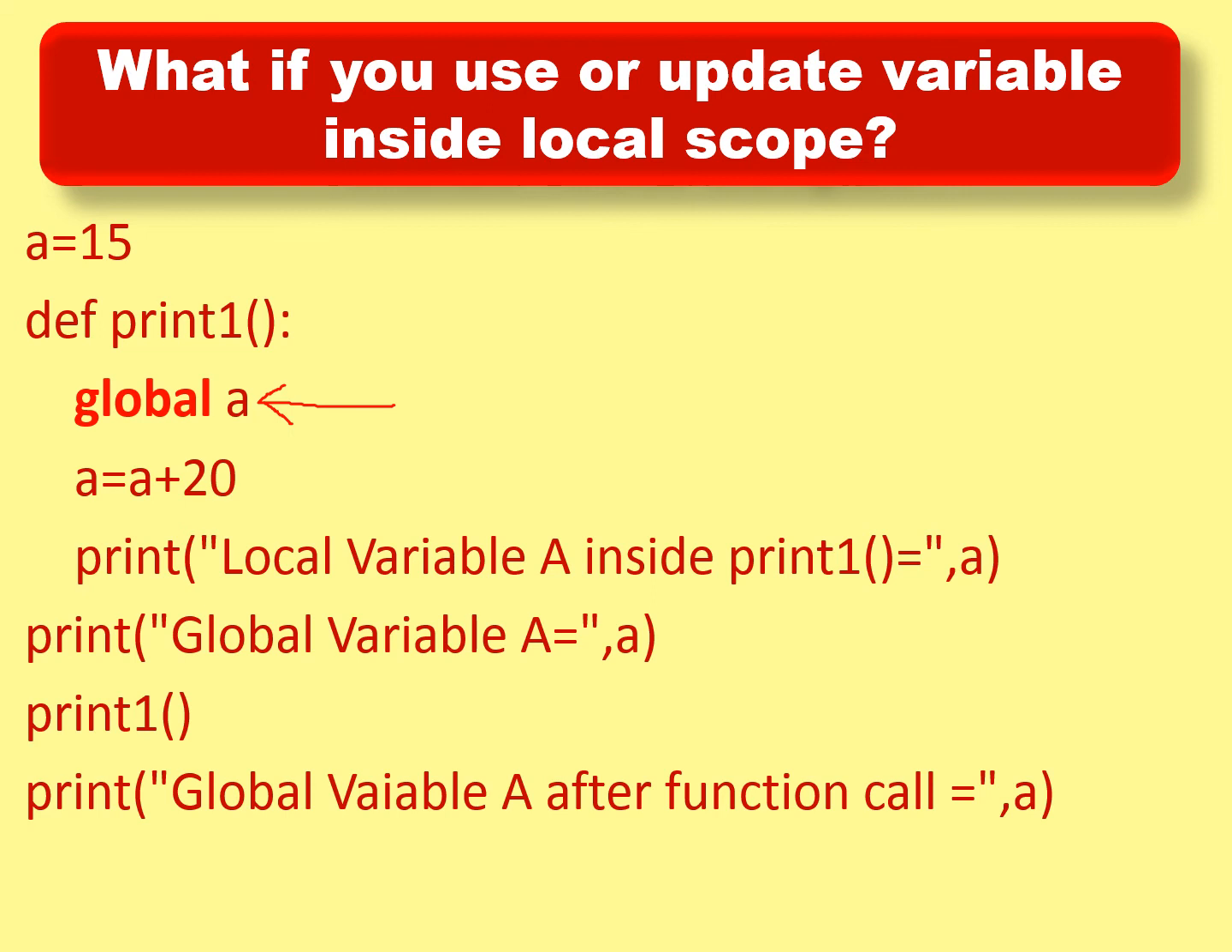Then the next print statement, the print1 function call, converts global variable A into which variable? Global variable. Add 20 to that particular variable, that is 15 plus 20 is 35. Display the value 35, and now the global variable, which in the initial stage had a value 15, now stores a value that is 35.